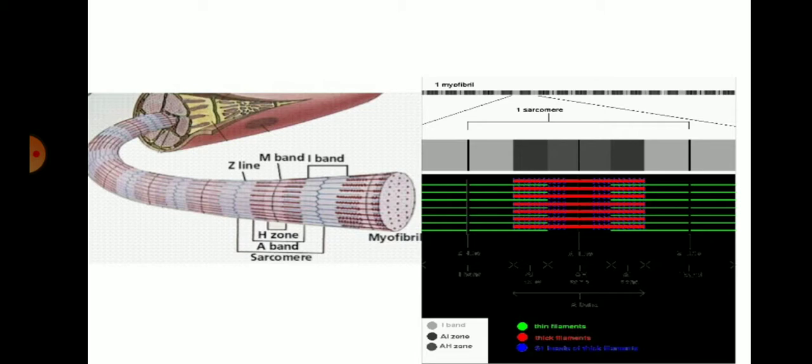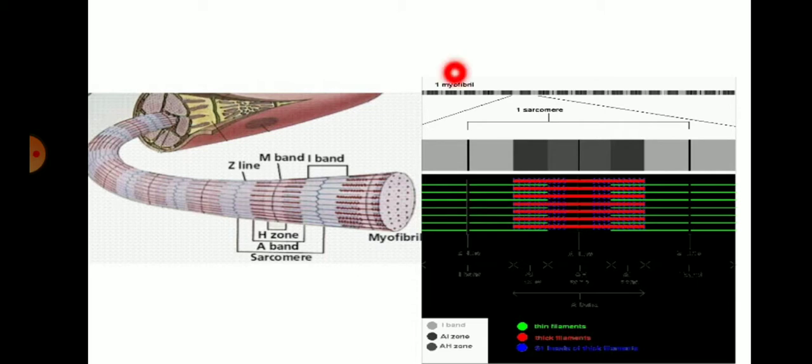So in this figure you can see that this blue zigzag line demonstrates the Z line of the muscle fiber, where this straight line denotes the M band. The part of these two bands shows the I band, this is the H band, and these two make the A band, where all these form the sarcomere, and this is the myofibril, which is part of the muscle cell.